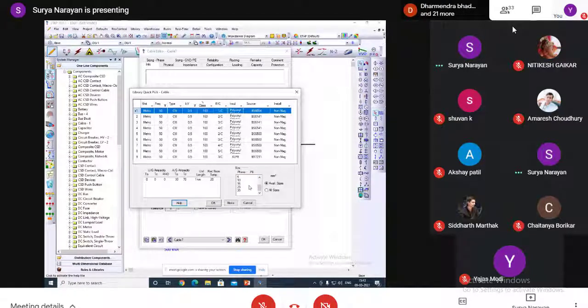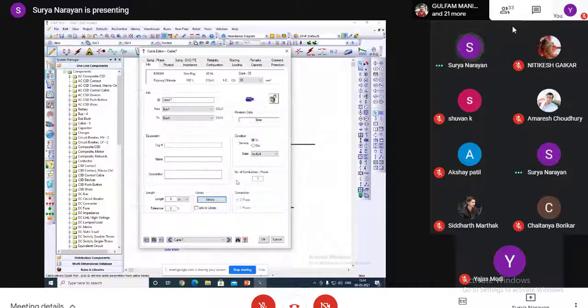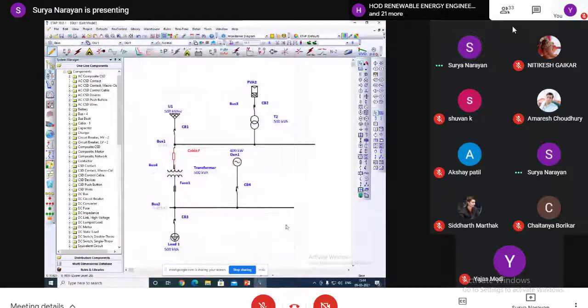Okay, size in mm square per phase. If I want a 35 mm square cable, then we can choose it directly. Here I can give a length of 100 meters. I can put it. Everywhere we can add cable.